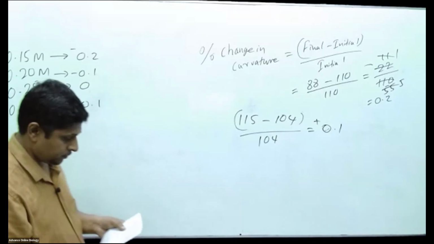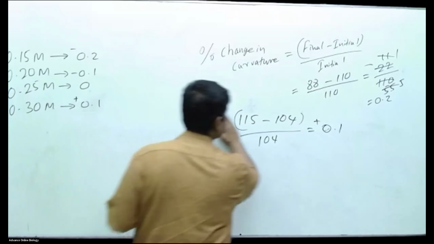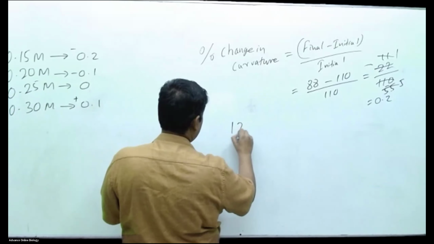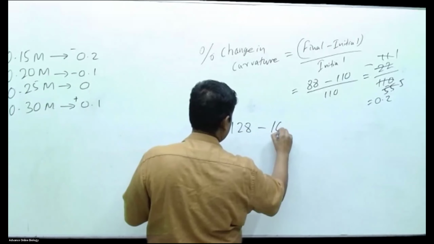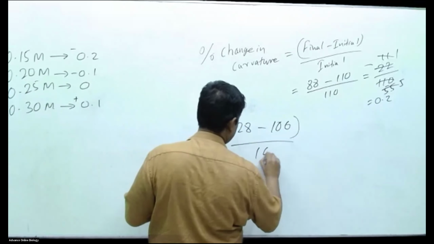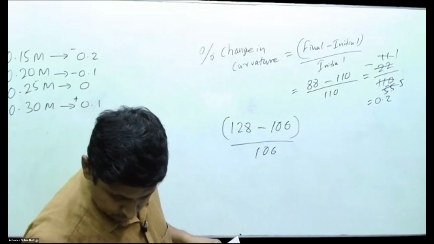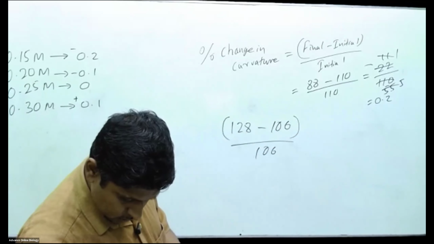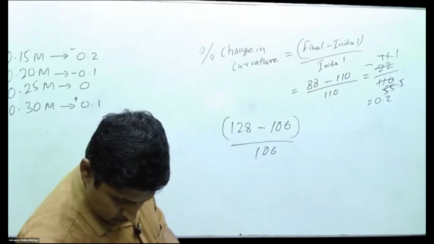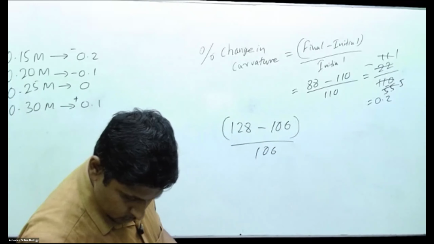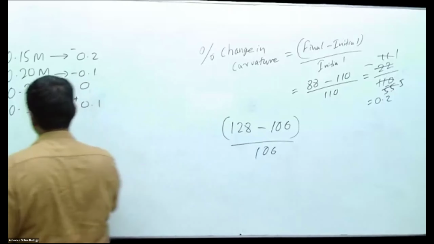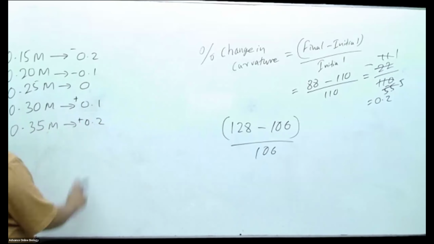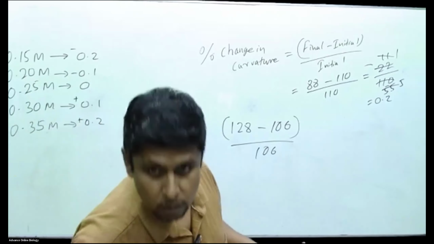Then there was a 0.35 m: 128 minus 106, divided by 106, which is plus 0.20. So 0.35 m gives plus 0.20. It looks okay in the data set. I think it's quite okay.